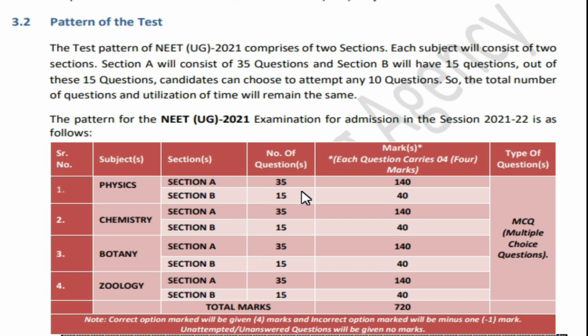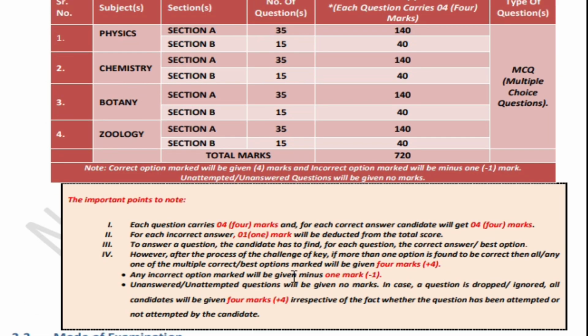If you are not able to attend any questions, you can leave them only from section B. In the same way from chemistry, botany and zoology also, you are going to get 5 extra questions in section B, where you need to attend just 10 questions. If you attended all of those, then they are going to evaluate the first 10 only.